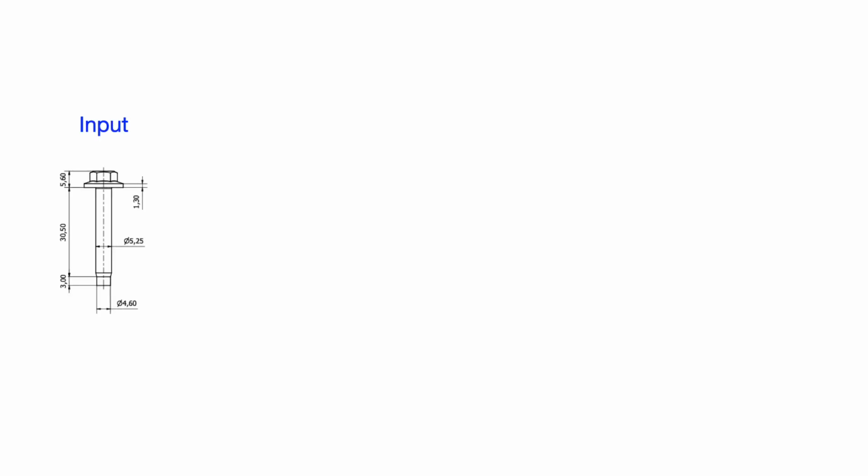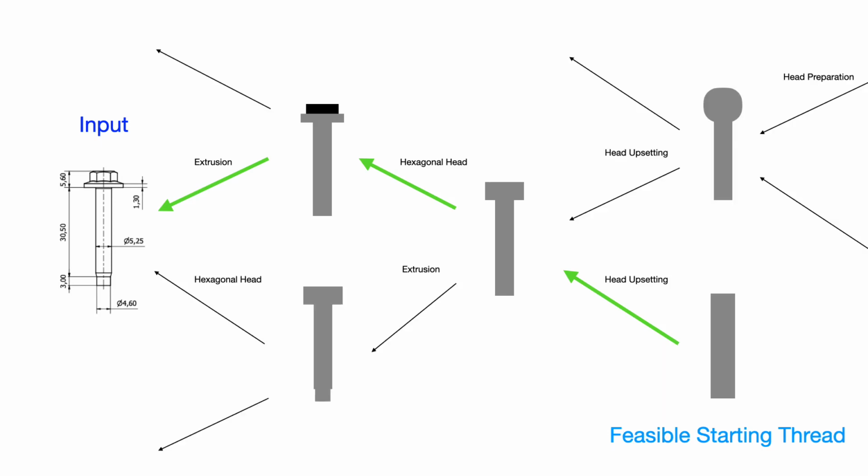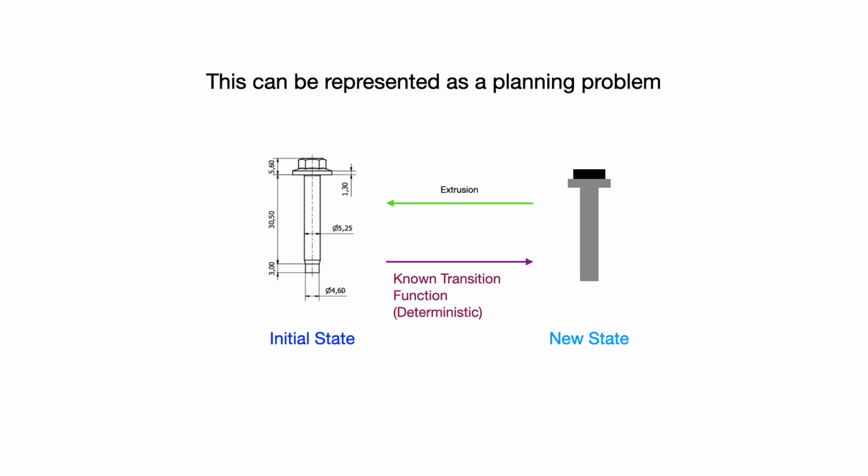A finished component is the product of a sequence of operations applied on a metal thread. Different operations lead to different outcomes. We can formulate the problem of searching for the sequence of operations leading to a feasible metal thread while violating no mechanical constraints as a planning problem with deterministic transitions, where our initial state is the finished component.